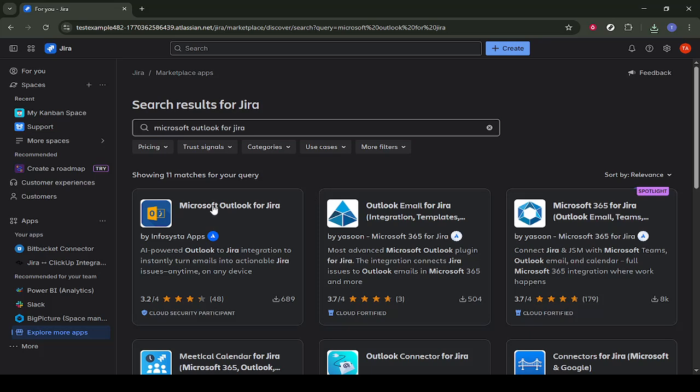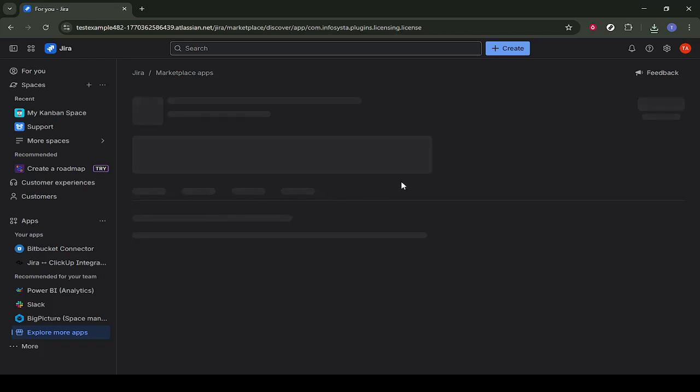Look for the Outlook integration that is designed to work with Jira. When you spot the correct Outlook app in the results, click on the entry that's highlighted. This will open the app's detail page, where you can read more about what it does, check compatibility with your Jira version, and see user reviews.